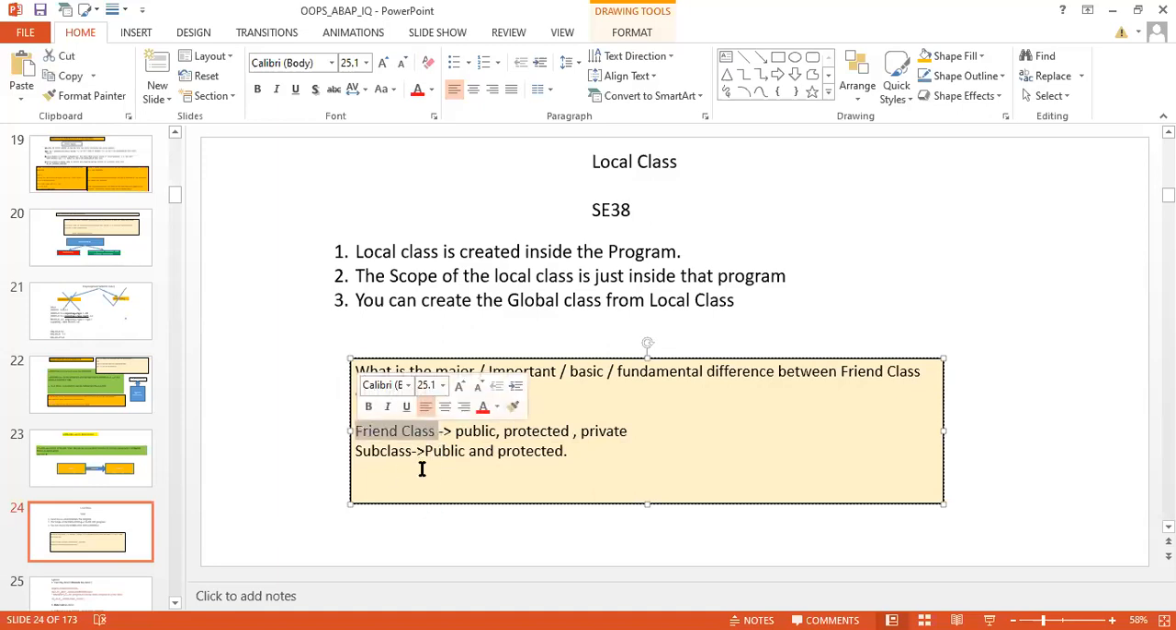So it would have been wife class instead of friend class, but this is how they have used it in object oriented programming. So friend class: public, protected, and private. Subclass: public and protected. In friend class polymorphism is not feasible, because generally in polymorphism the redefined functionality is in the subclass. So here you can write no polymorphism, and here polymorphism.